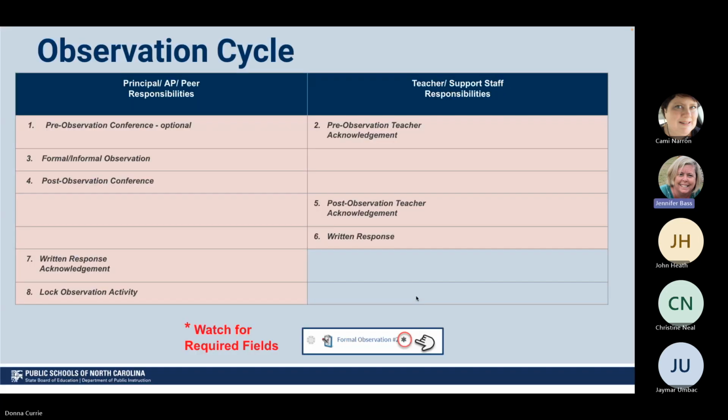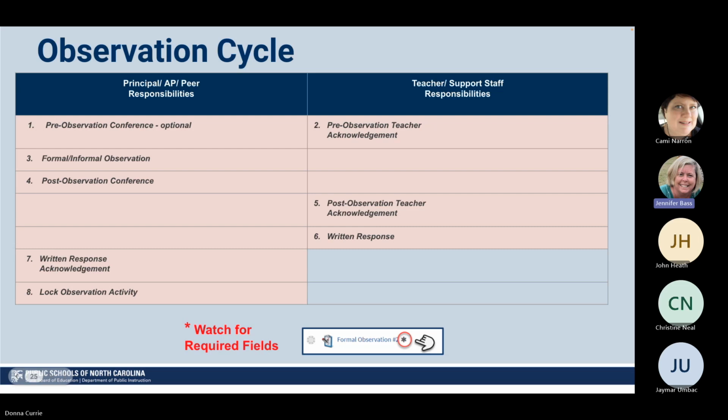Now, when you're completing your observation, there's some back and forth within the system. The principal has some jobs and the teacher has some jobs. So after the observation, the principal will have the pre-observation conference with the teacher. The teacher will then acknowledge that within the system. Then it bounces back to the principal, who is going to complete the formal or informal observation, and then complete the post-observation conference with the teacher.